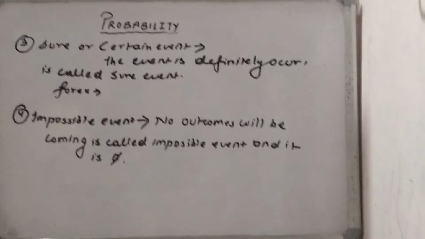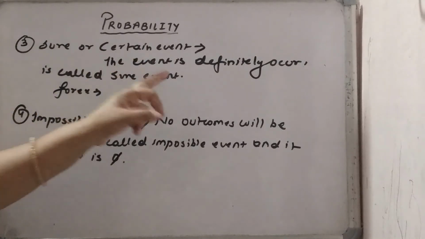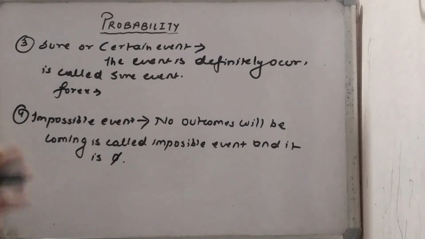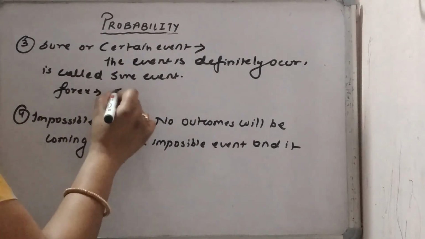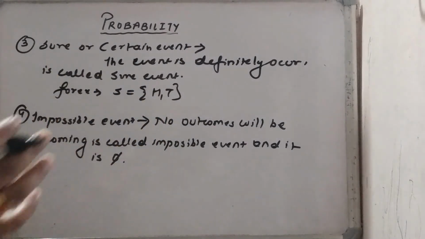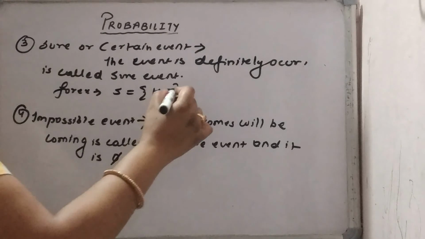Okay. Third point, sure or certain events. An event that definitely occurs is called a sure or certain event. For example, when you toss a coin, it is sure that either head will come or tail will come. This is our sure event.